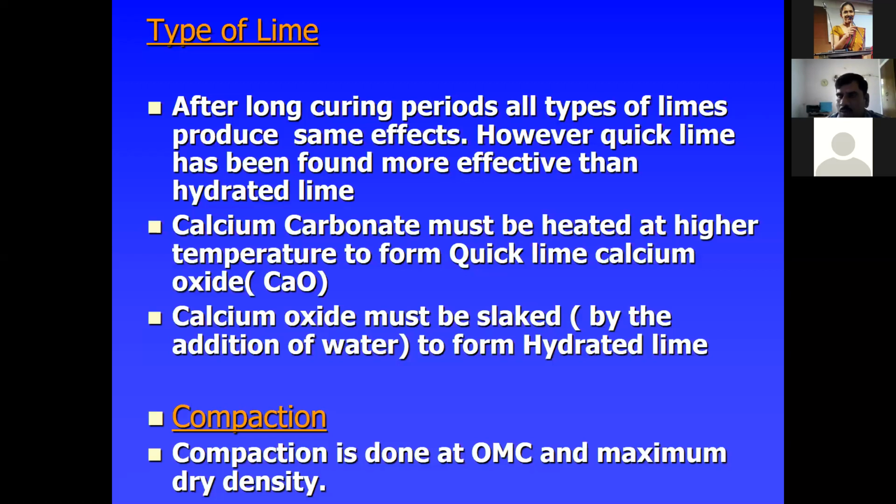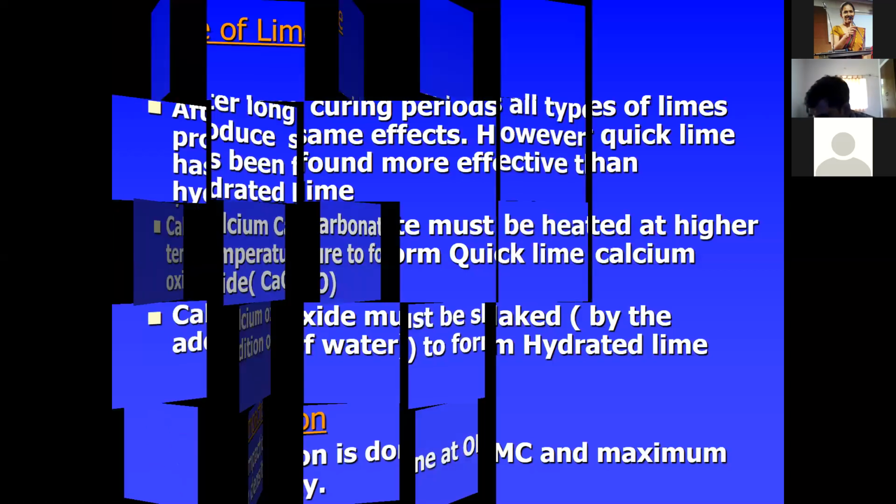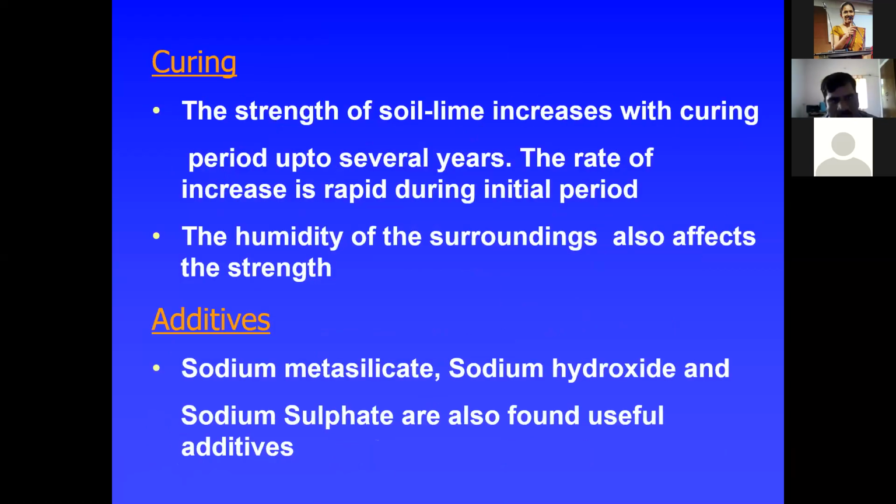We should know the OMC and MDD of that particular sample. This has to be the same for curing and also additives. Curing is also very important. Not only for soil lime, but also for soil cement and soil bitumen, proper curing should be taken. The strength of soil lime increases with the curing period, not just over several months or days, but over several years. That is a very important factor to note here.